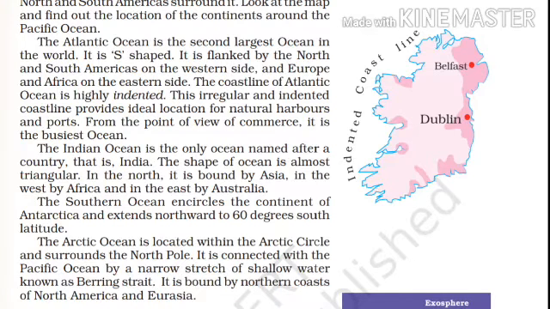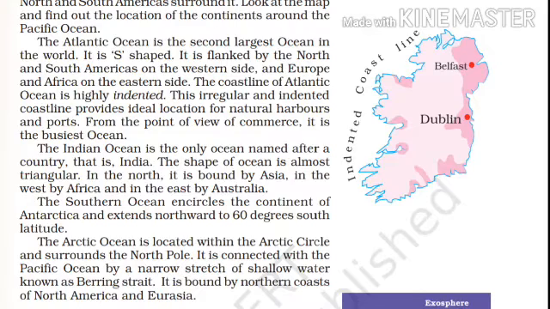Now we come to know about the Southern Ocean. The Southern Ocean encircles the continent of Antarctica and extends northward to 60 degrees south latitude. So which ocean encircles Antarctica and extends northward to 60 degrees? The Southern Ocean.